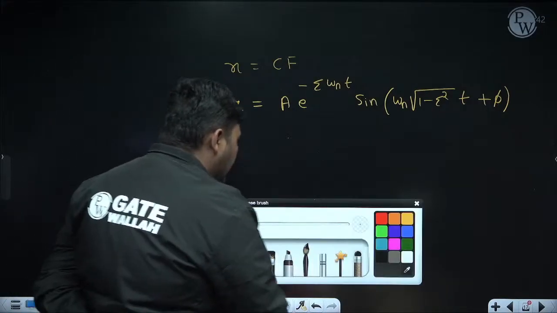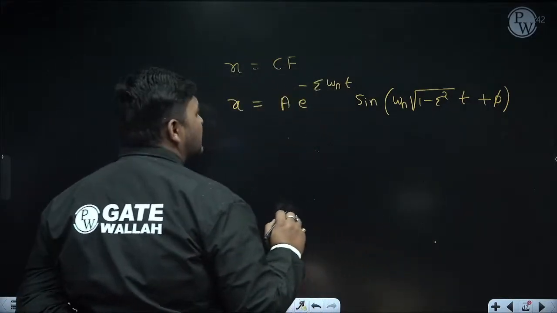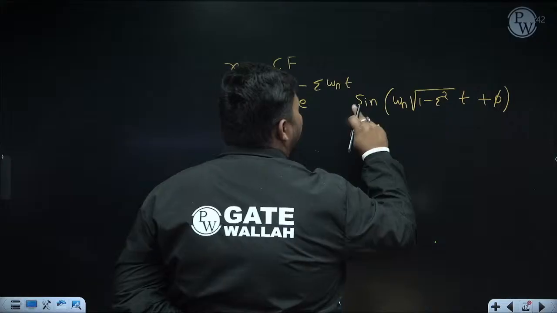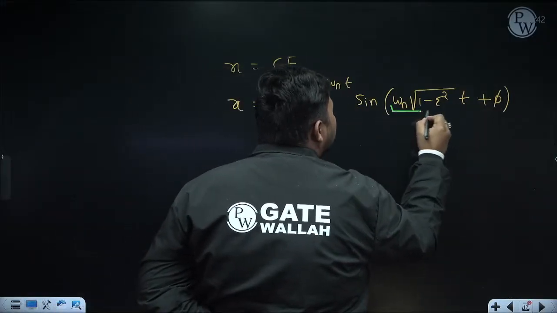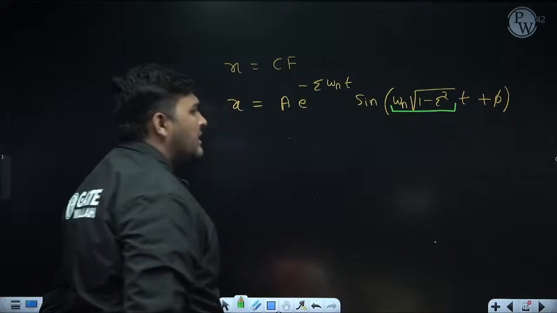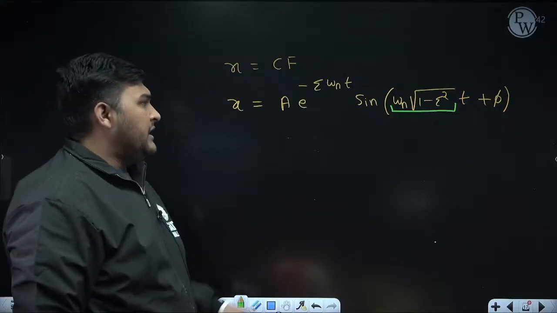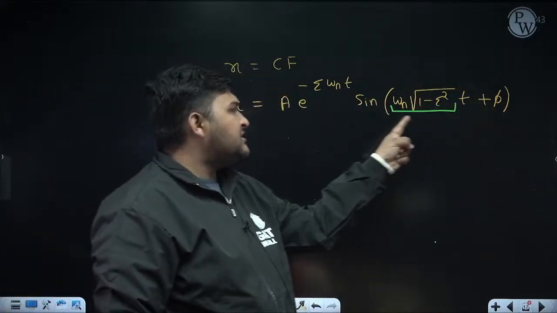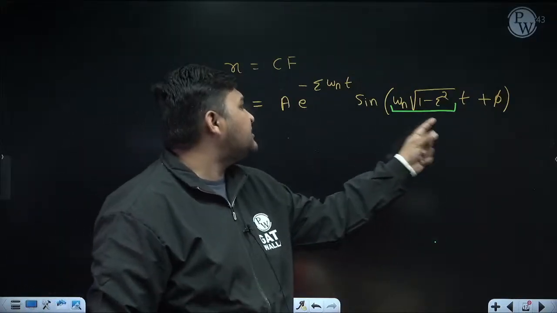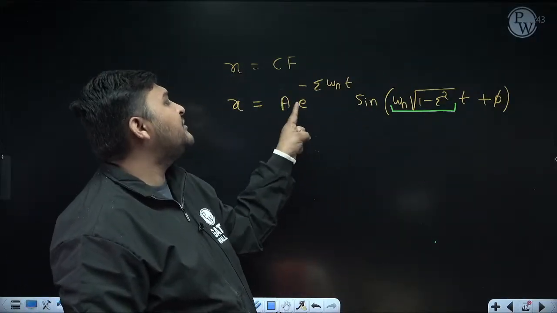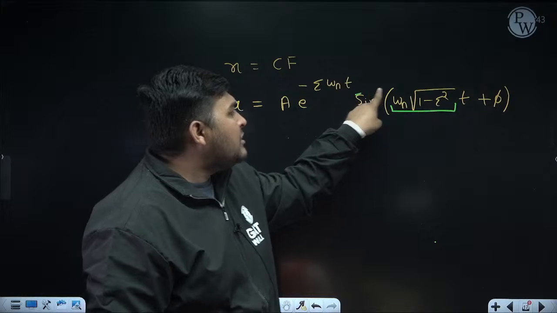Now, you can see in this final solution, this term is periodic. And in this periodic term, this is the coefficient of time. We know if a periodic term is coming, like a sine or cos term, it is a simple harmonic term. I am not saying the entire equation is simple harmonic because the exponential term is also coming, but I am talking about this term.